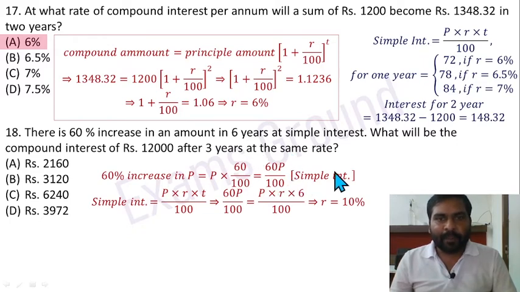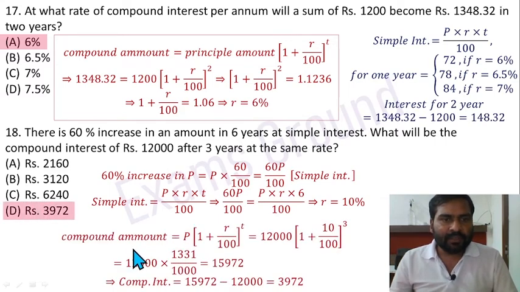Okay, it is for 6 years. So simple interest is equal to PRT by 100. So 60P by 100 equals P into R into 6 divided by 100. P is cancelled out here, and R is equal to 10%. Taking this rate, we have to calculate compound interest for 3 years of principal amount 12,000.